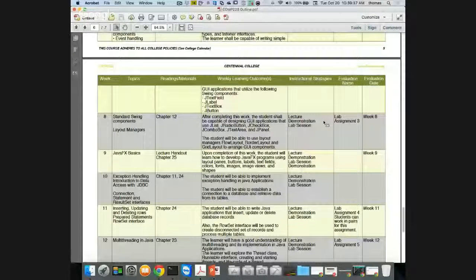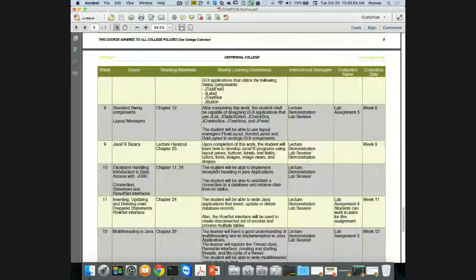So the due dates might change, but the content for the course and the course schedule is going to stay on track. So again, by week 9, we should hit JavaFX. We're not going to do a lot with JavaFX. It's kind of neat. It's a different way of doing a UI, and especially from a web perspective. And then the big one, and I think always the more complicated one, is weeks 10 and 11, which is Java with database.